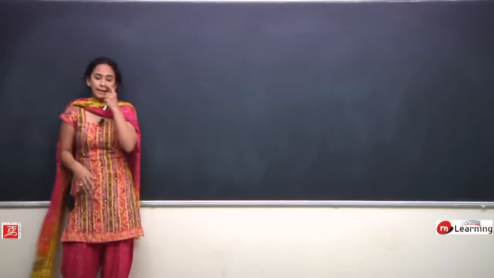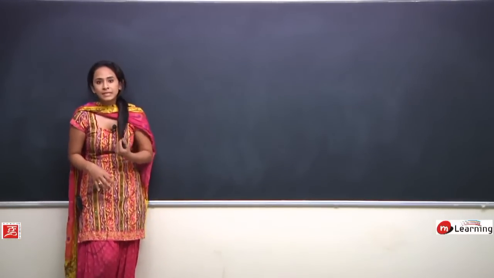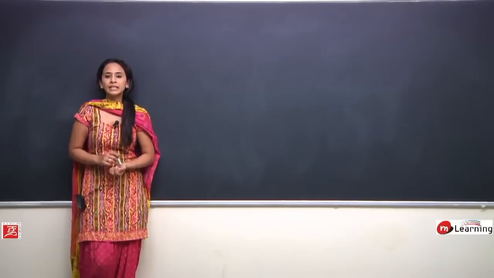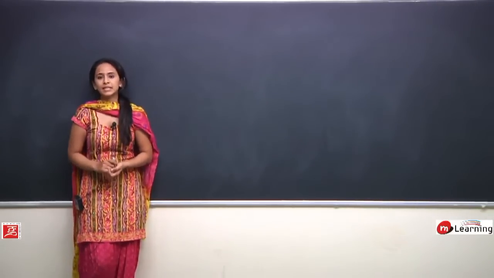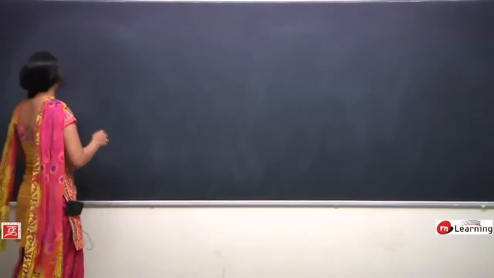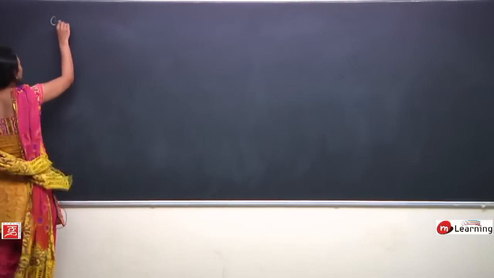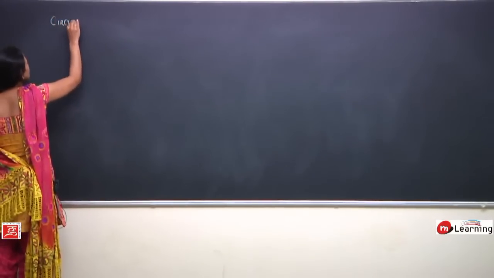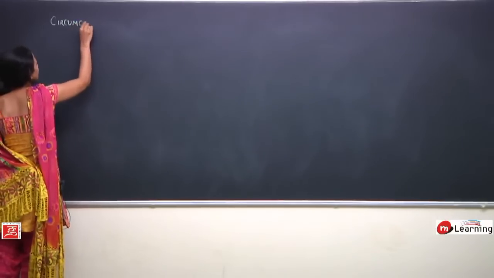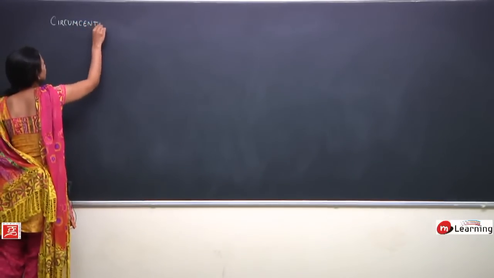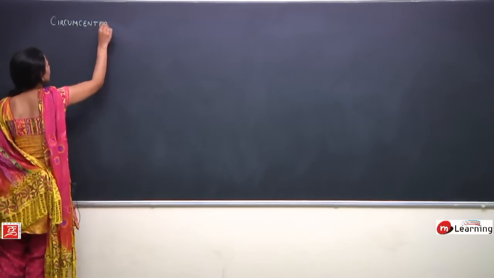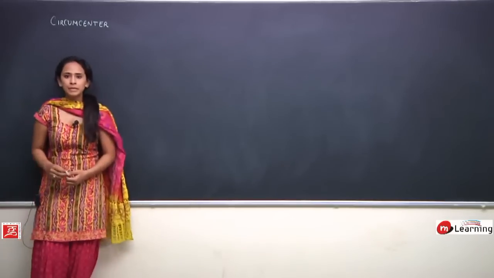And what is one more property? Circumcenter is the point of intersection of the perpendicular bisectors for a triangle. We will see that all together. What we are going to see is, how do we find circumcenter or circumradius for a circle.